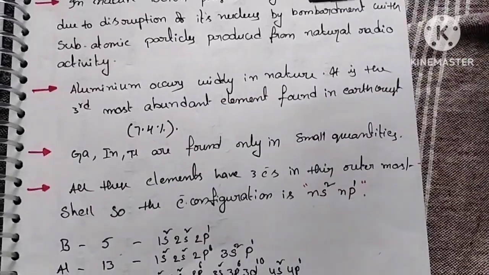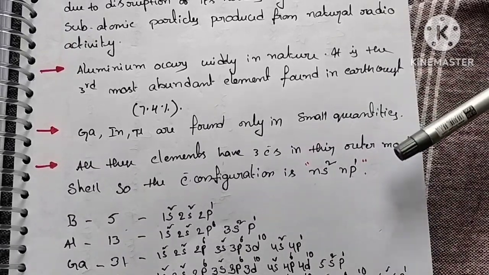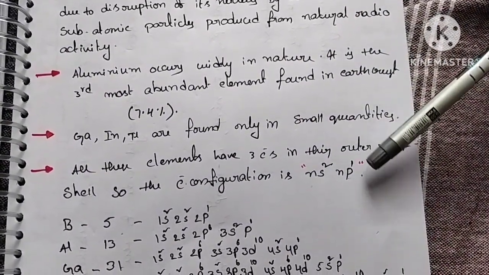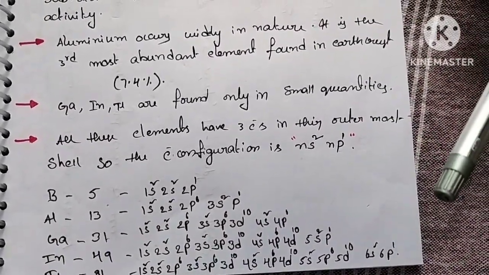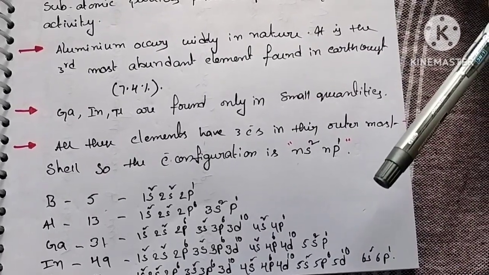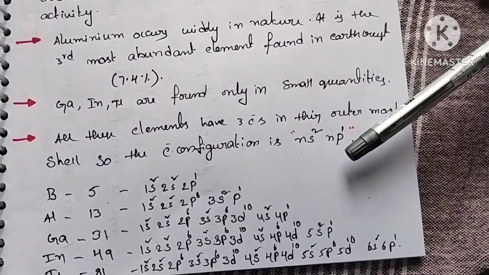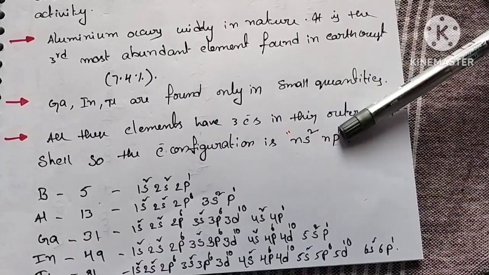Next, coming to the another point. All the elements have 3 electrons in their outermost shell. So the electronic configuration is ns2np1. We said this in the previous class, in the introduction of p block elements. So the boron family electronic configuration is ns2np1. So the general electronic configuration of group 13 elements is ns2np1.